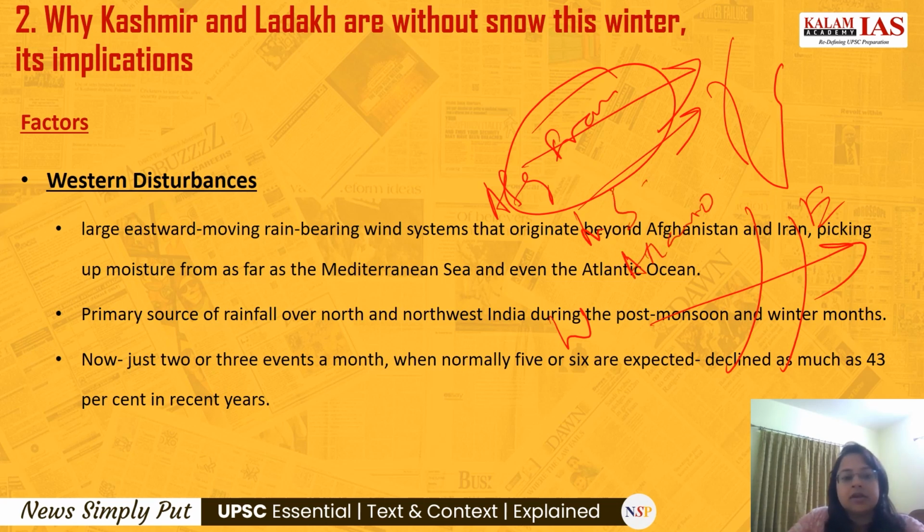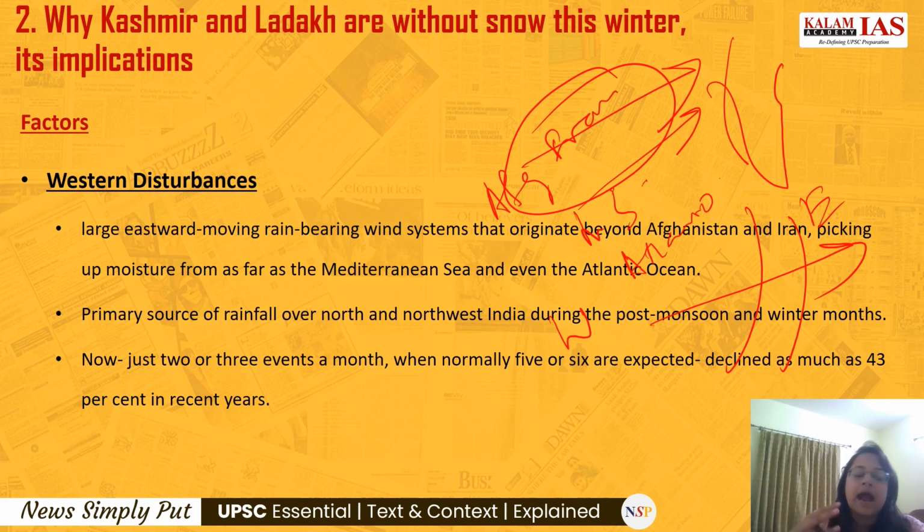Okay? So they are the large eastward moving rain bearing wind systems that originate beyond Afghanistan and Iran, picking up moisture from far off the Mediterranean Sea and even the Atlantic Ocean. They are the western disturbances, and they are the primary source of rainfall over North India and Northwest India during the post-monsoon months, during the winter months. Post-monsoon as in after the retreat of the southwest monsoon, in the month of December.